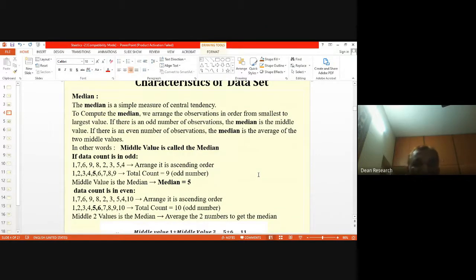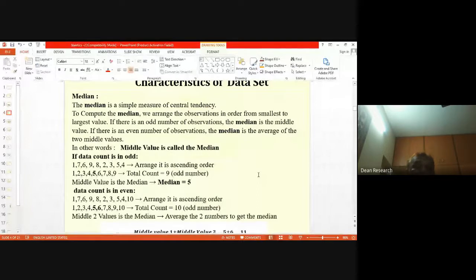I am considering ascending order. Once you arrange it in ascending order, there are 4 plus 4 plus 1, total 9 values, and the fifth one, which is of course 5 itself, happens to be the middlemost value. That value is the median value. Simple, right? Median is equal to 5.